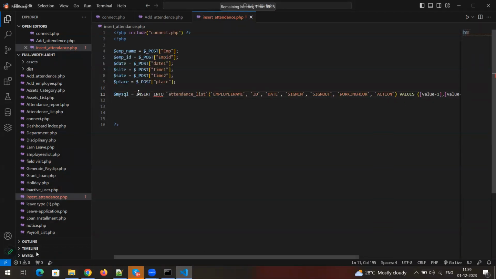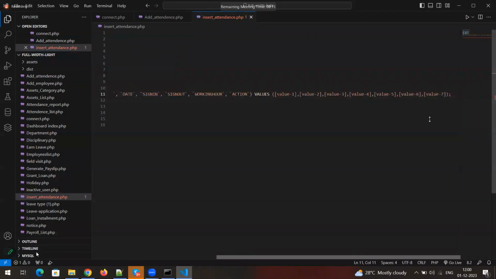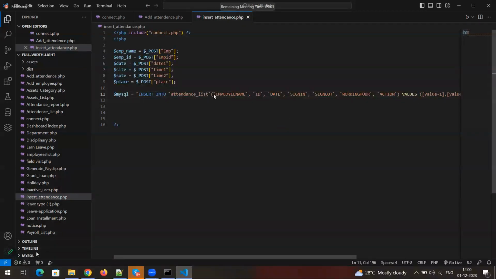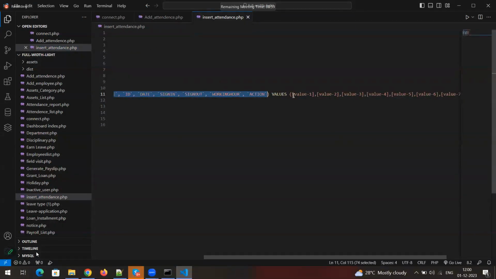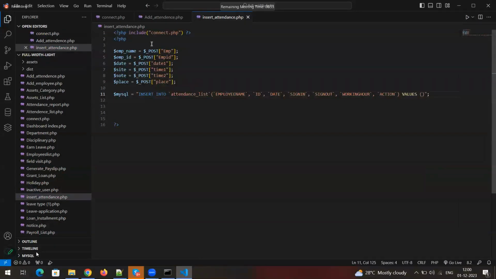Right. So insert into. We need to use simple quotes in the queries. I'm just using quotes here. Okay, so what is the next step? Each column is there, so we need to use values here. Values means your variables, whichever we have already declared, which store the values of your input fields. First employee name, comma, employee ID. As per your column names only you need to use it.